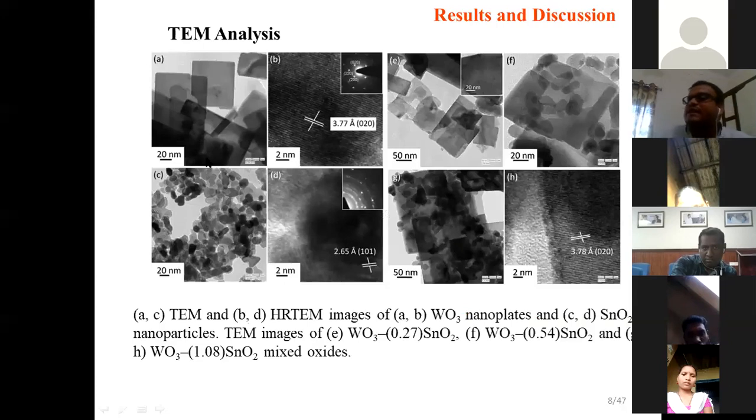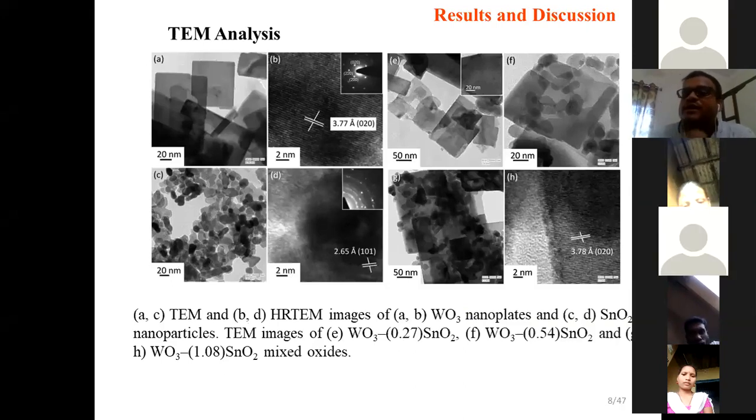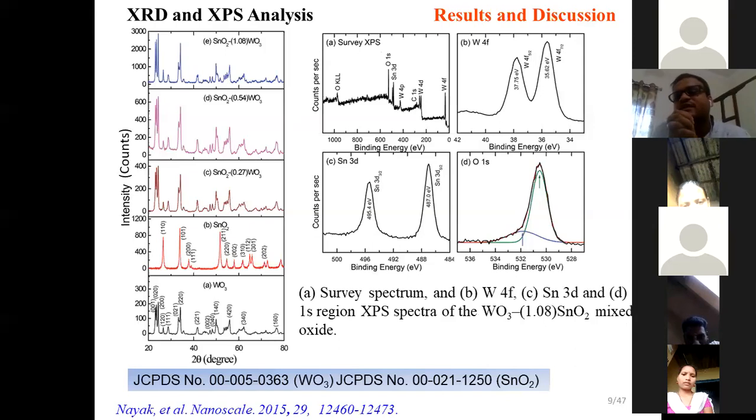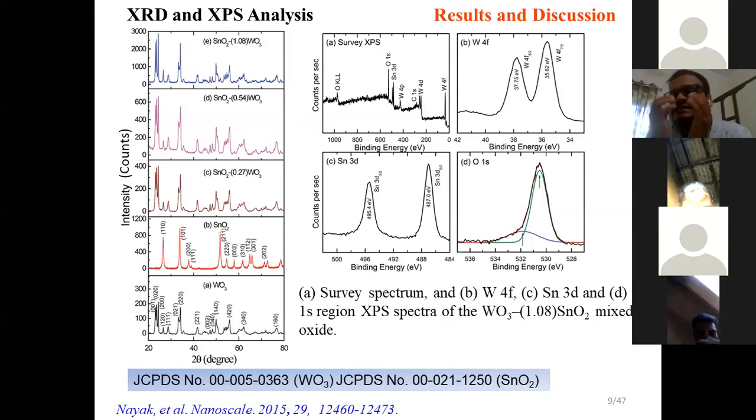From the TEM analysis with the transmission electron microscope, we can understand that these are correlated with our FESEM results. The difference between FESEM and TEM is that in FESEM we get a 3-dimensional image, and in TEM we get 2-dimensional images. To understand the phase and the crystal structure, whether this is tungsten oxide, tin oxide, or only tungsten oxide or only tin oxide, we did X-ray diffraction.